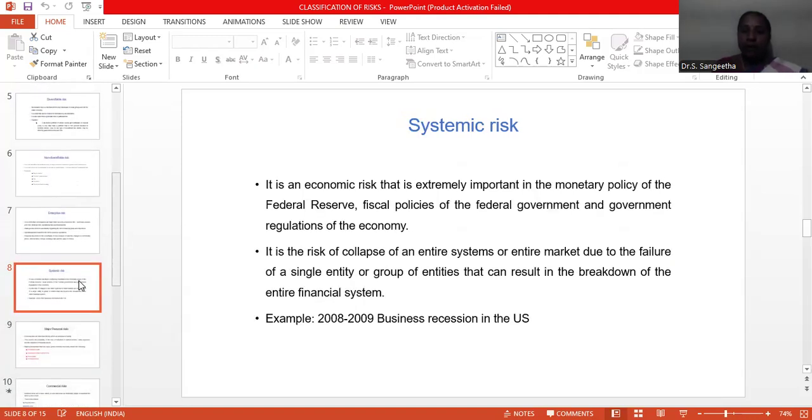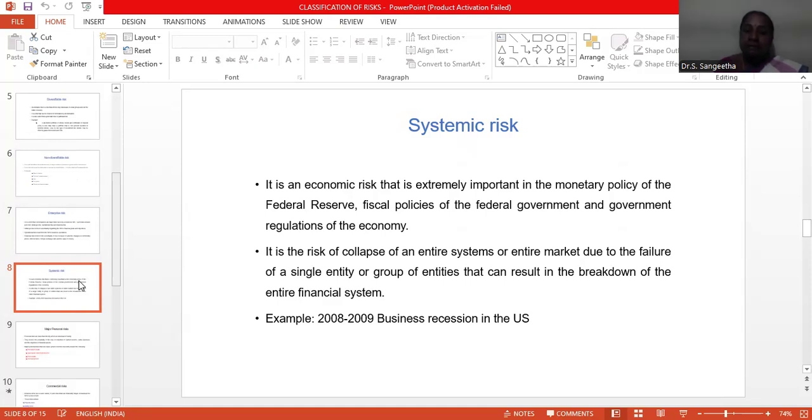Systematic risk is an economic risk that is extremely important in the monetary policy of the Federal Reserve, fiscal policies of the federal government, and government regulations of the economy. Systematically, the government has framed the rules and regulations to control inflation. Monetary policy and fiscal policies have been framed to control the expenses and to measure the payments, receipts, assets, liabilities, everything. So it is controlled by the government in a systematic way.